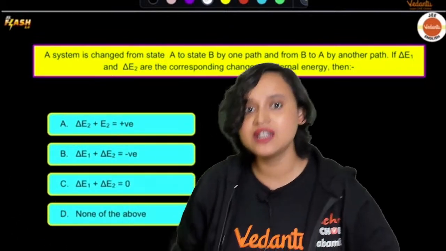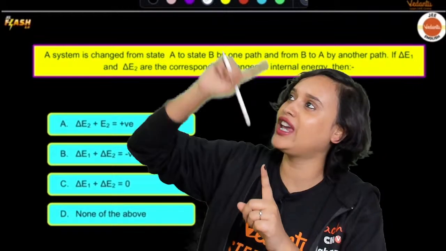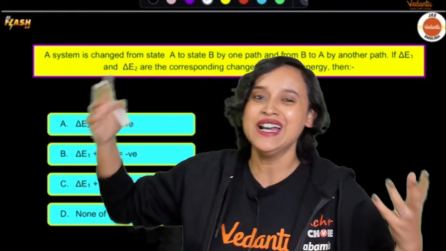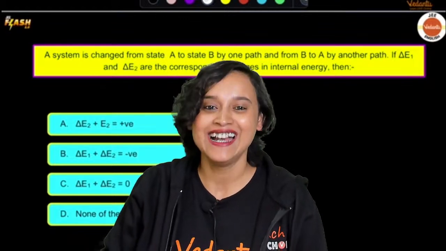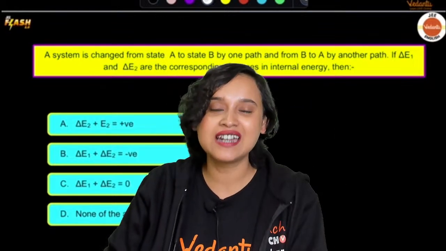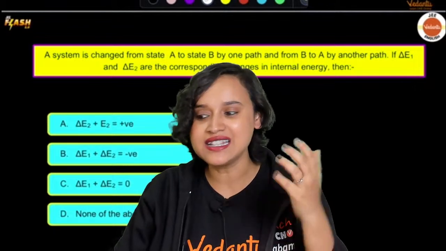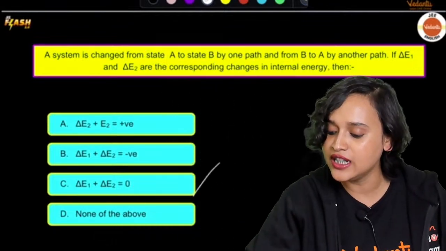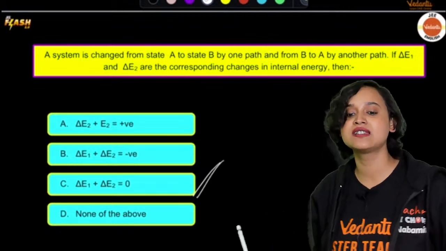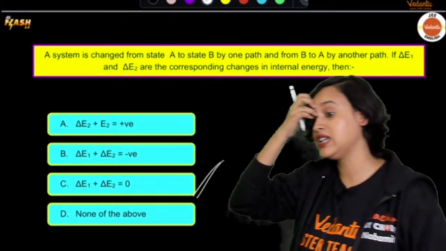So because you started from A, you went to B and you came back to A, your internal energy change is going to be 0. Right? Because you came back to the starting state of A, it is going to be 0. So E1 plus E2 is equal to 0. That means option C is the correct answer. Tricky but easy, isn't it?